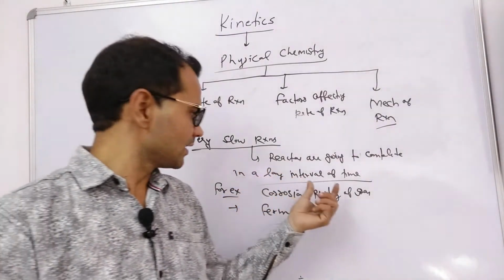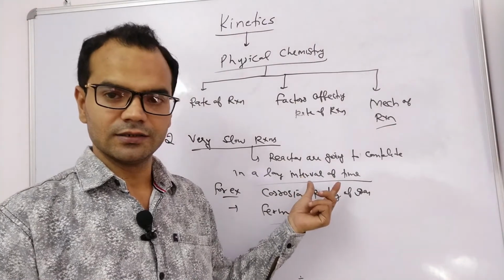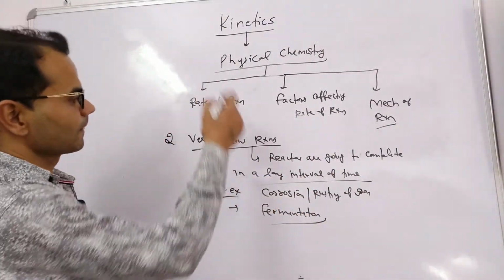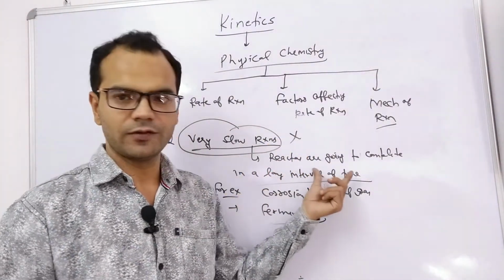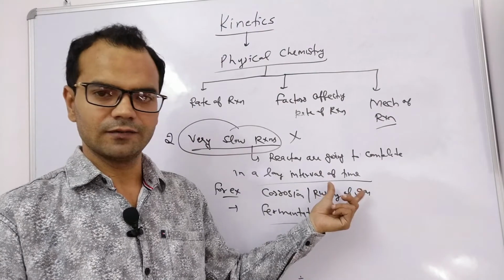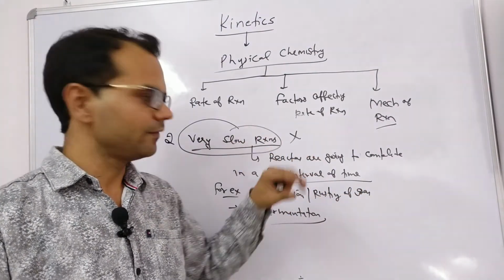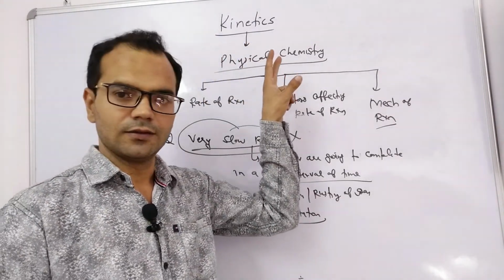We see rusting in our daily life, but we never know when rusting started and when it will end. So these kinds of reactions are also not studied in kinetics because they require a long interval of time to get complete and convert into products. So very fast and very slow reactions are not studied in kinetics.